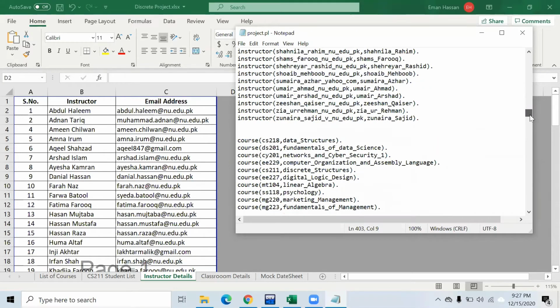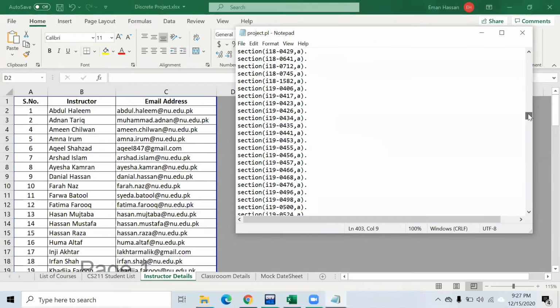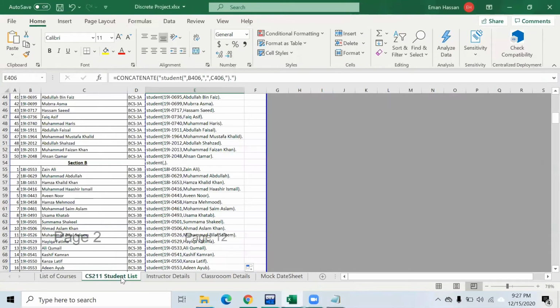Similarly, for the course, we have the course code and the course name given, and we have made the course fact like this. The section we have made is from the list where the sections are also given. We have removed the BSCS-3 because it was giving an error, and we have only kept A, and we have also converted it into smaller case.